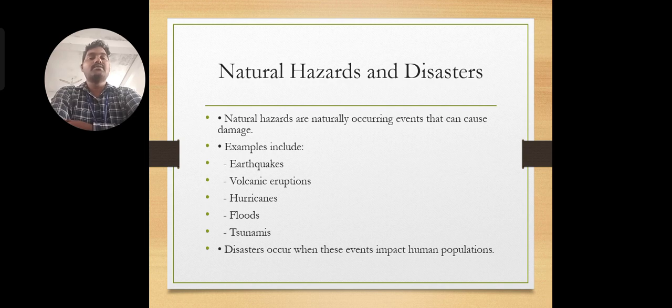Volcanic eruption is related to the formation of the earth. At the start of the earth's formation, everyone knows the Big Bang theory. In the Big Bang theory, something exploded from the sun, and oval-shaped masses formed and clubbed together, finally creating a huge mass, which is called the formation of the earth.